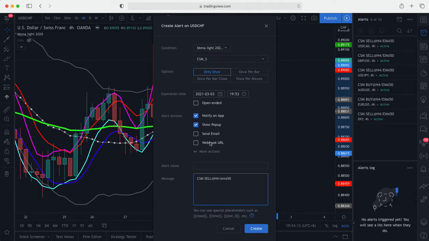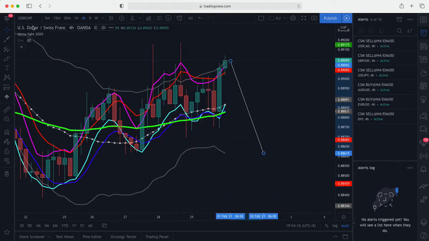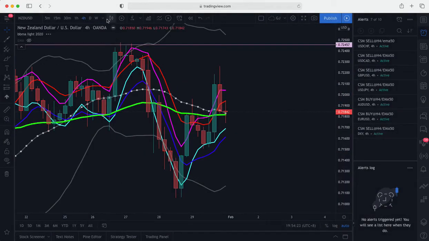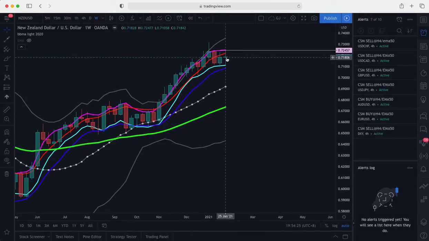Alright, last pair in our analysis this week is NZDUSD. For NZDUSD, as we can see here, price is actually right at the middle. However, previously price was bullish, and this becomes a doji. So we can have two choices: look for bearish setup or bullish setup. In this situation, I prefer to take a bullish because EMA 50 is below the current price. So we take this as a re-entry buy.